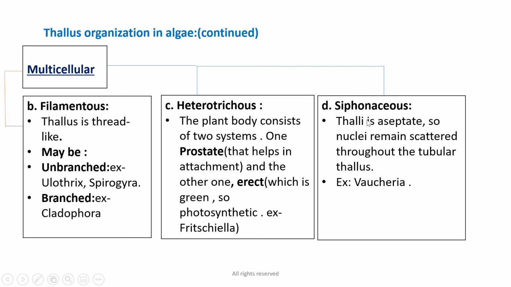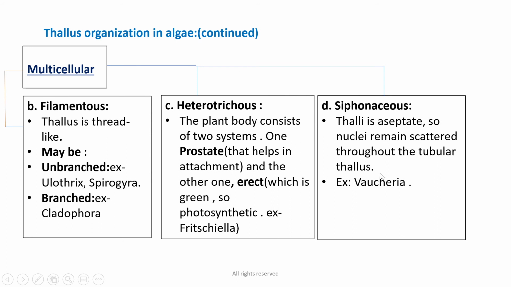The next type is siphonaceous. Here the thallus is aseptate. That means septa formation is absent, which means the thallus is not divided by a particular line known as septa. So nuclei remain scattered throughout the tubular thallus.